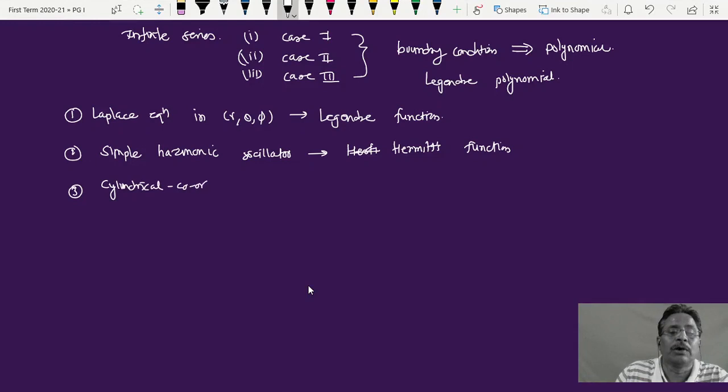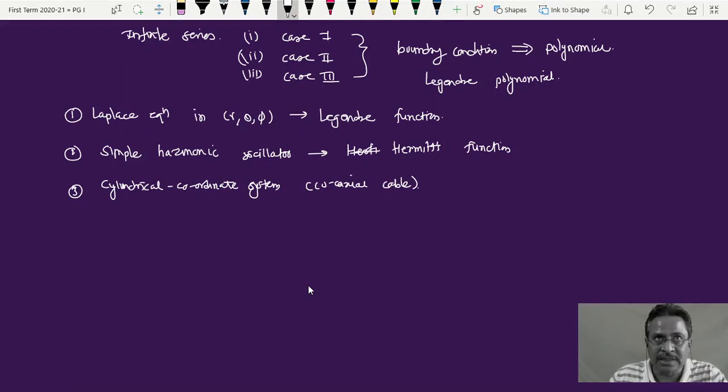the cylindrical coordinate system is to be used in several problems. For example, a coaxial cable. That is the wire which has different coaxial layers, and it is conducting something, either electric field, magnetic field, or some current. So in such a problem, we need very special functions which are called Bessel functions.